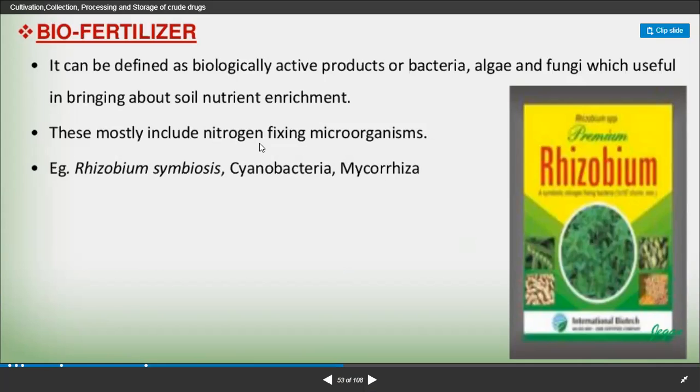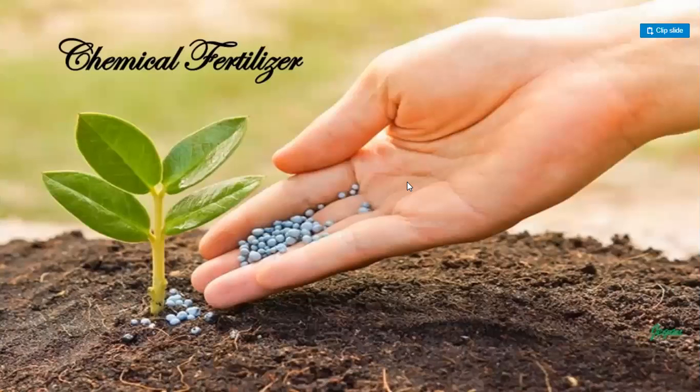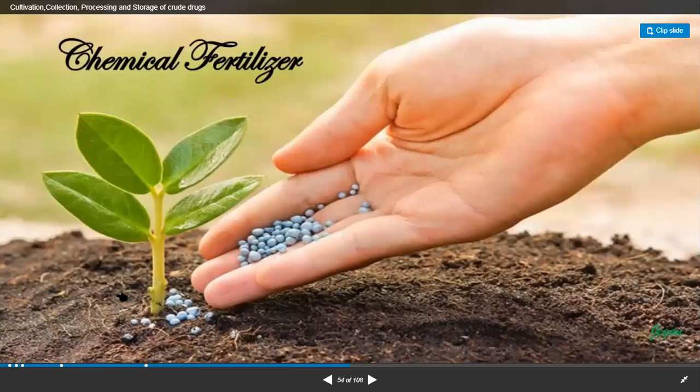These mostly include nitrogen fixing microorganisms like azotobacter, rhizobium, symbiosis, cyanobacteria, and mycorrhiza, right? So these are the different types of microbes which can be used. It will come in this form, like you can put it here near the plant, and after some water it will dissolve and go inside, and it will be soaked up by the plant.